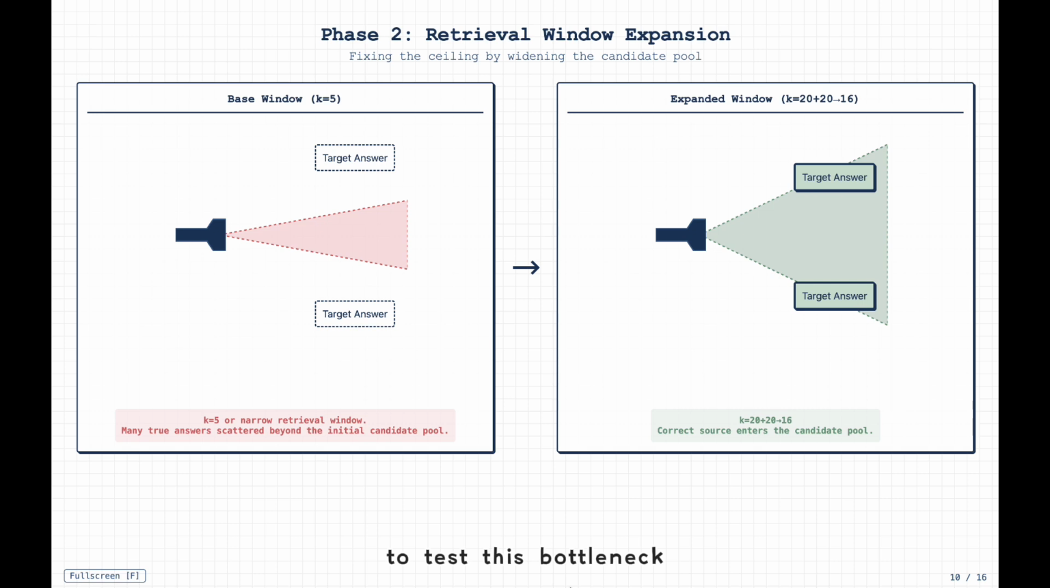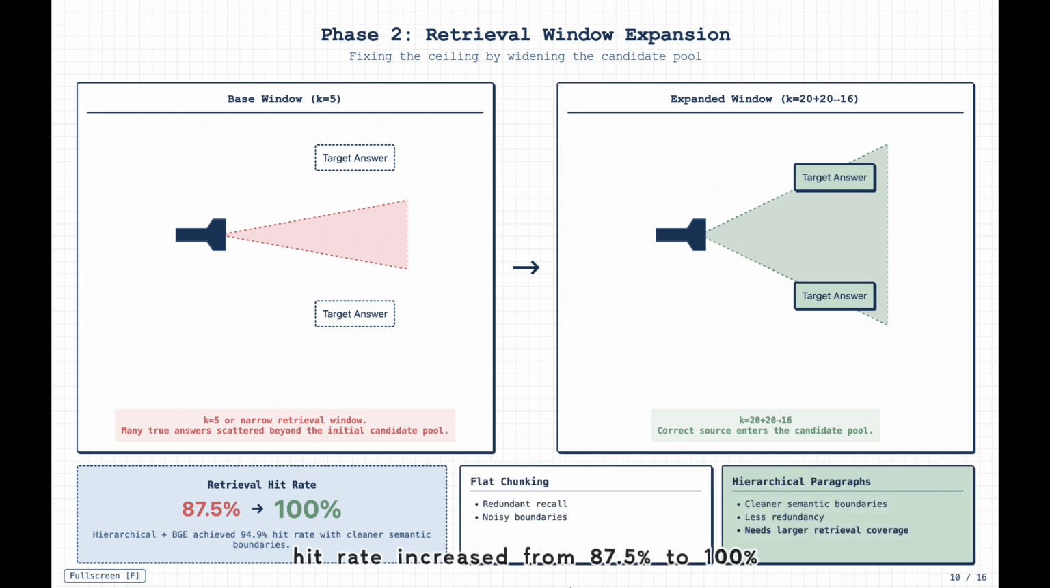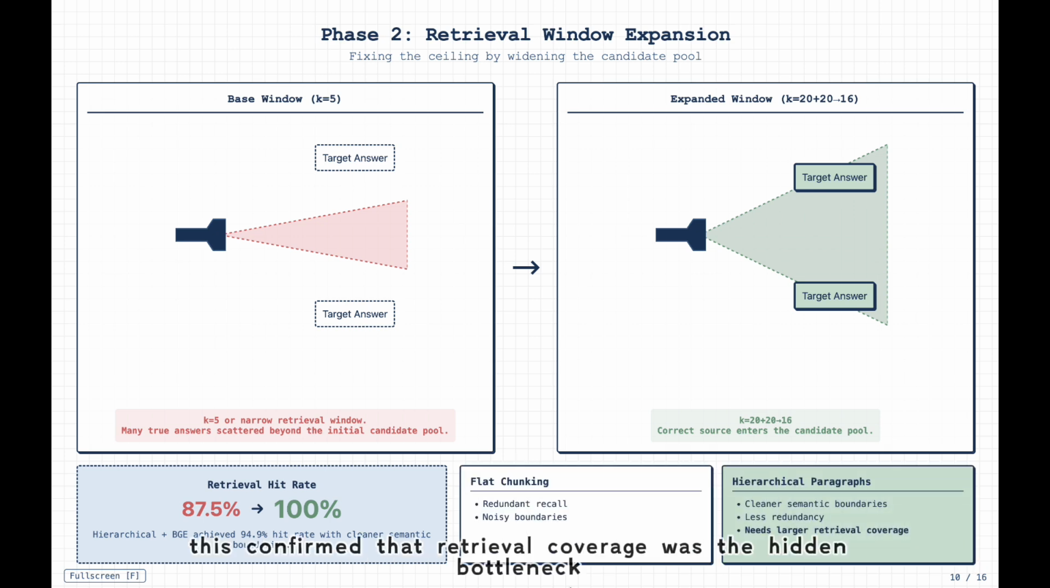To test this bottleneck, we expanded the retrieval window. In our diagnostic evaluation, hit rate increased from 87.5% to 100%. This confirmed that retrieval coverage was the hidden bottleneck. We also learned that flat chunks offer redundant recall, while hierarchical paragraphs provide cleaner but less redundant evidence.